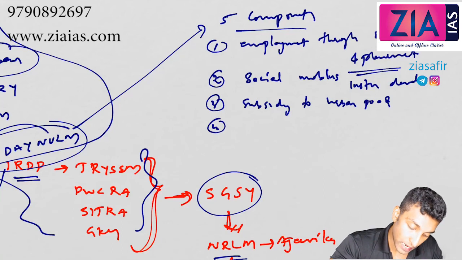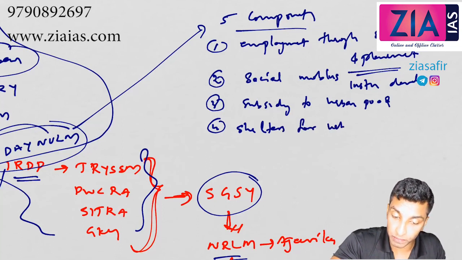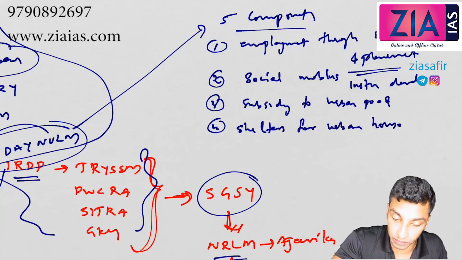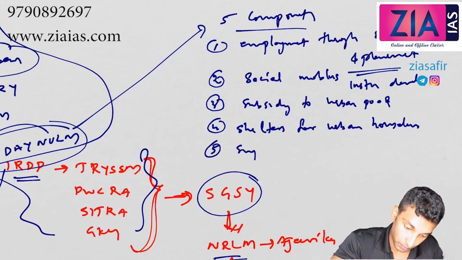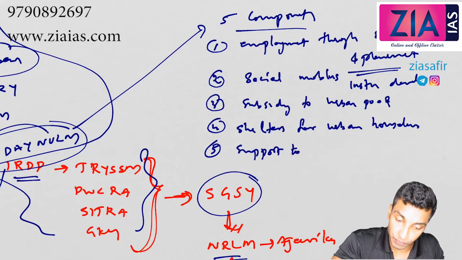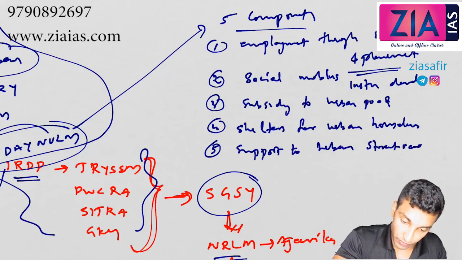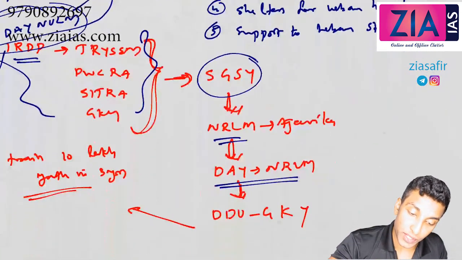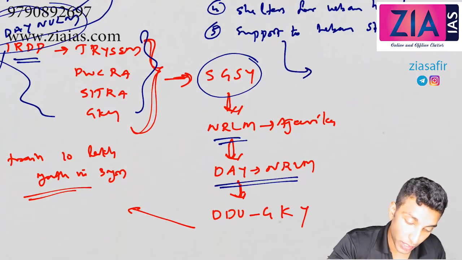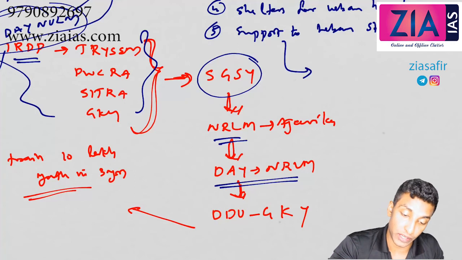Fourth one, shelters for urban houseless. Fifth, support to urban street vendors. Now this component comes under which ministry? A very important ministry, you need to know. Ministry of Housing and Urban Poverty Alleviation.